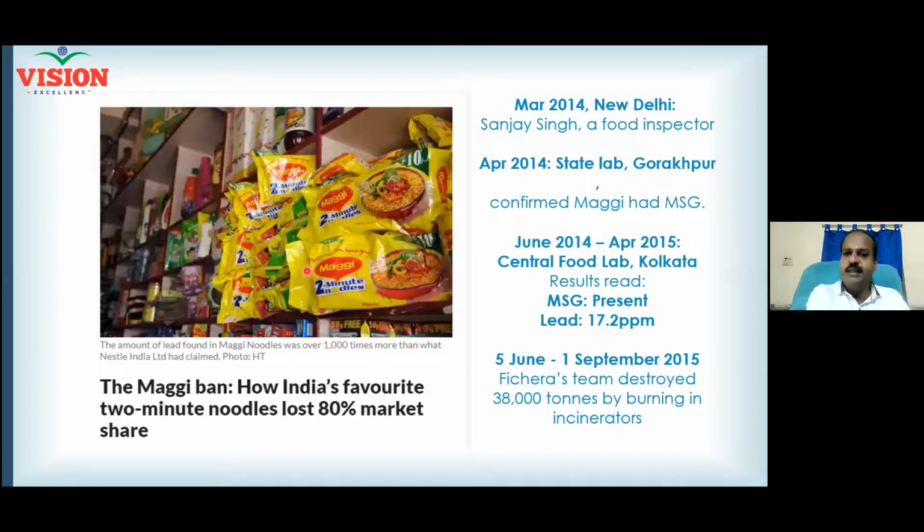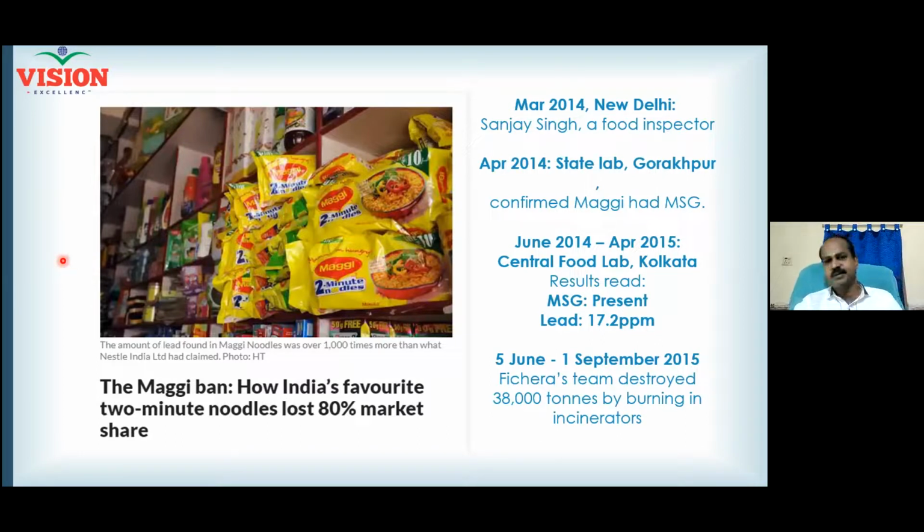But all the 10 having MSG gives a strong clue. How can all the 10 samples have a deviation? So these 10 samples give a lot of confidence to conclude on the population, right?